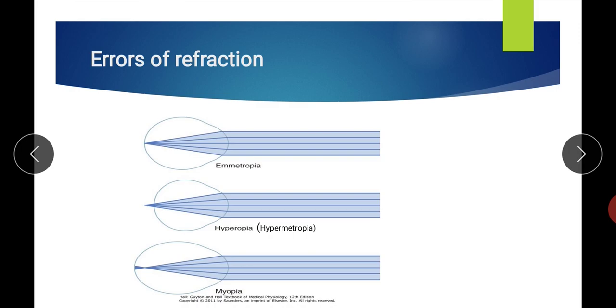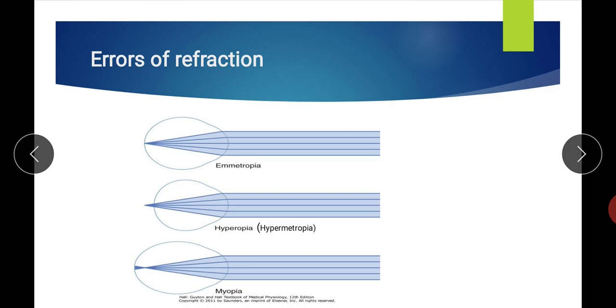So the only means is to use glasses or lenses, correcting this with the help of a concave lens. In myopia, the parallel light rays coming from a far object are difficult to focus on the retina. They are not focusing on the retina, rather they are focusing in front of the retina. So the image of a far object is blurred. A person with myopia has difficulty seeing far objects.